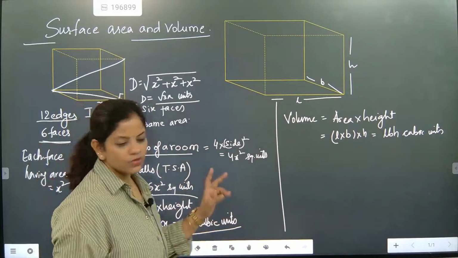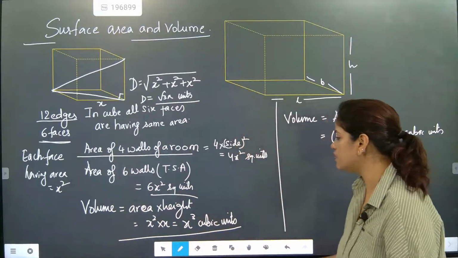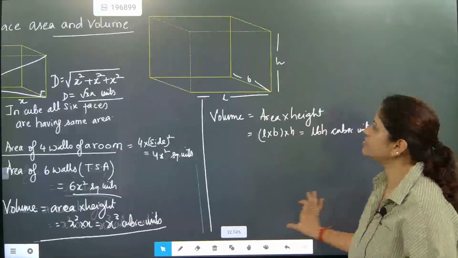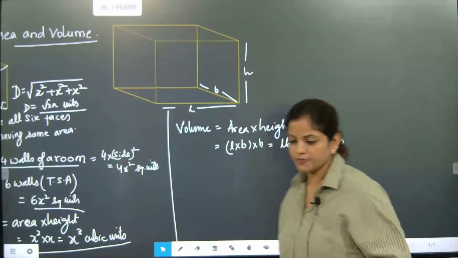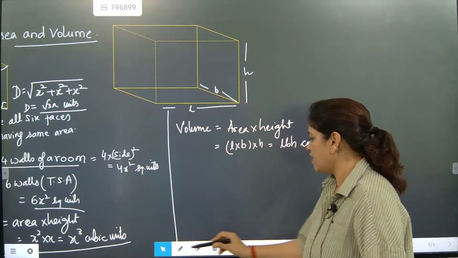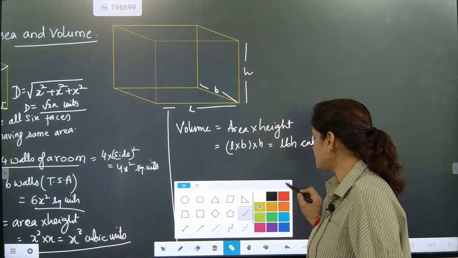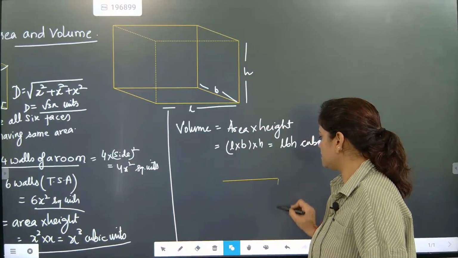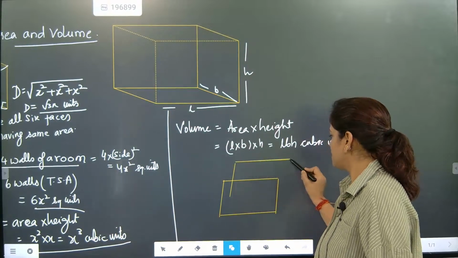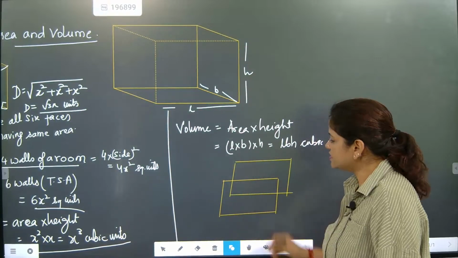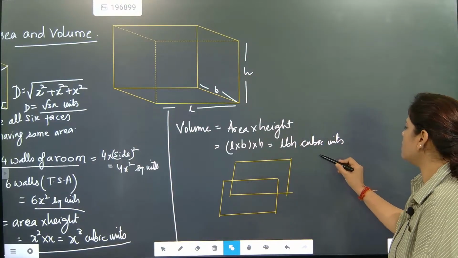Now, the second section we are going to do, and that is area of four walls. First, we will try to understand how the walls are exactly generated. Let's check about walls. How many front walls, how many back walls are there? Front two walls are there. This is length into height, length into height. So the front wall is this.